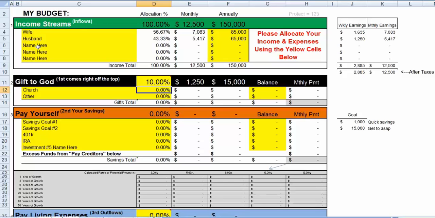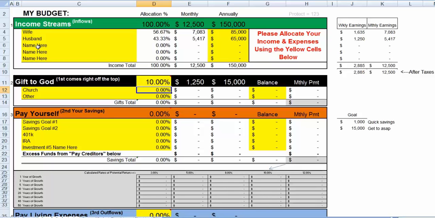So what we are doing now is we have our 4 categories of expenses, the first one being giving to God, and we are saying that out of the 100% of the $150,000 of income, we are going to give 10% of that